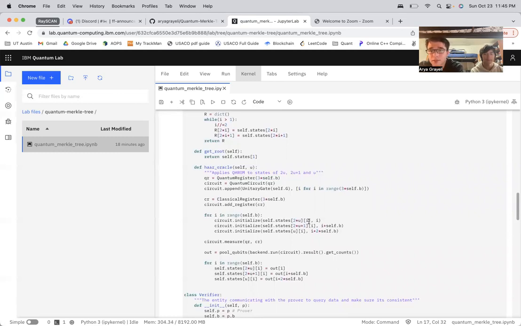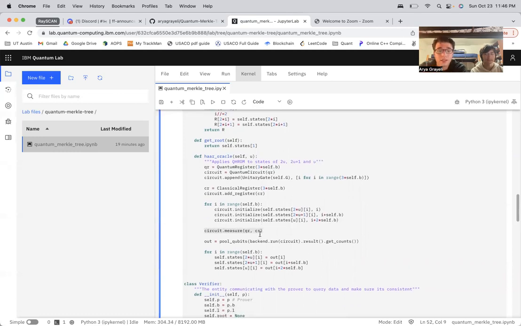And then we also have to add some classical registers, because at the end of the day, what we do is we measure the states of the qubits, as you can see right here in circuit.measure from the qubits to the classical bits. And then we run it in our backend, pull the result, get the counts, and get a new set of qubits that are representing the new values in that node.